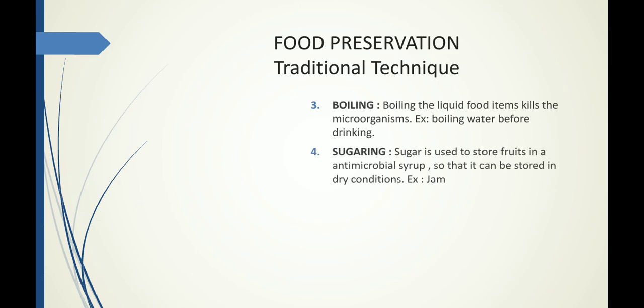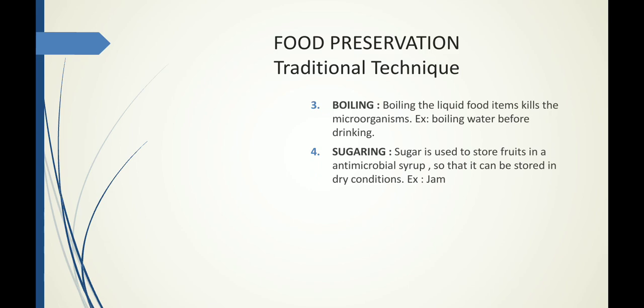The last traditional technique is sugaring. In sugaring, sugar is acting as an antimicrobial agent. So the sugar syrup is acting as an antimicrobial agent, and the fruits are preserved. For example, all of us eat jam. Jam is nothing but a preservative food that you can eat anytime whenever you want.